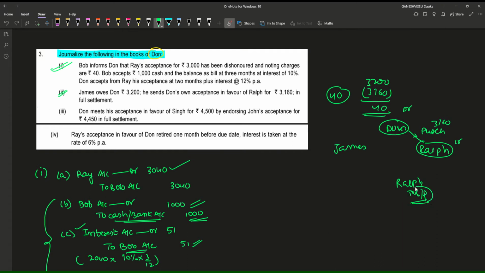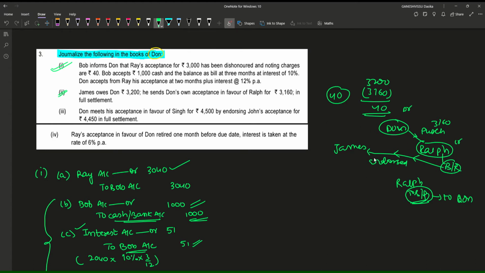So that is bills payable to Dawn, for which this is bills receivable to Ralph. This bills receivable has been endorsed to James.